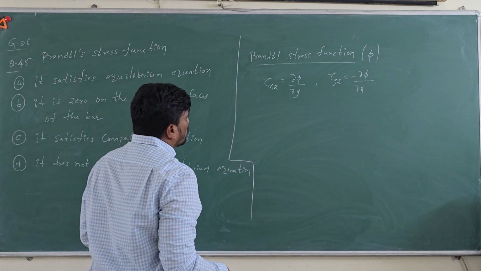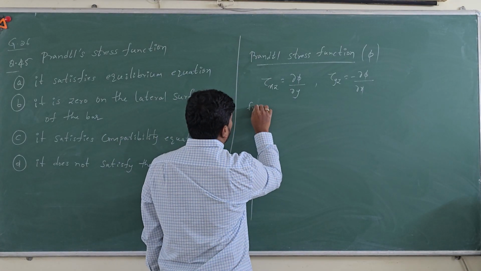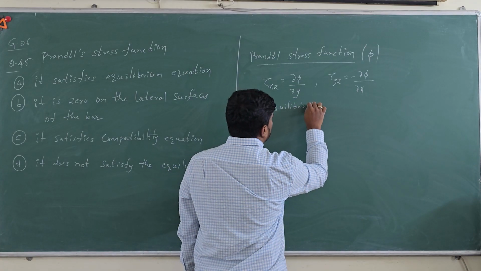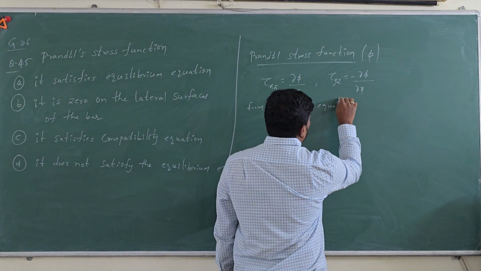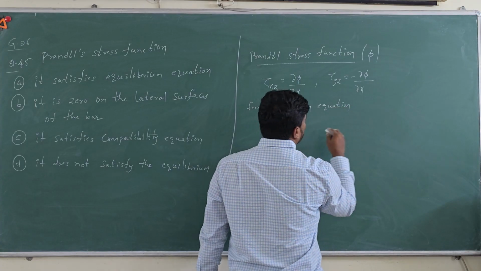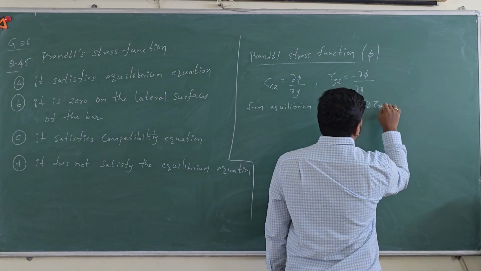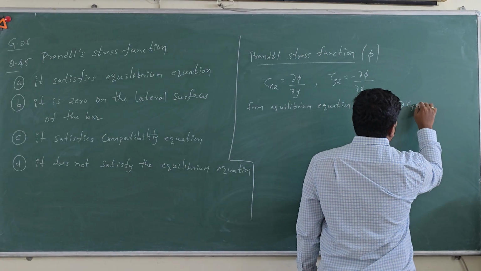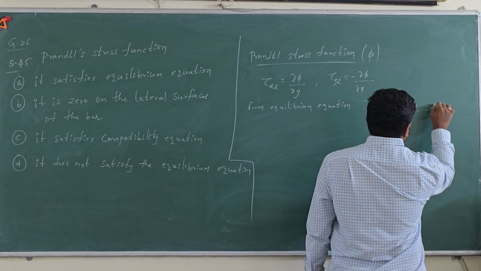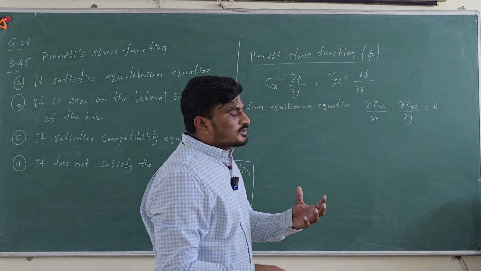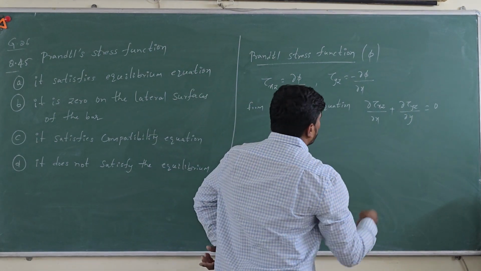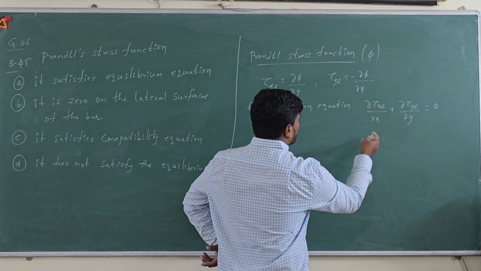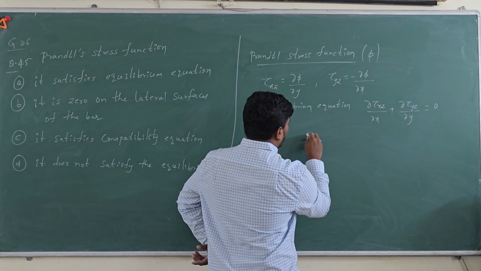Now to check the first option, we know that from equilibrium equation, you can write dou tau xz by dou x plus dou tau yz by dou y is equal to 0 without body forces.